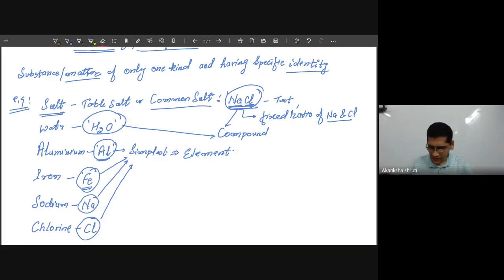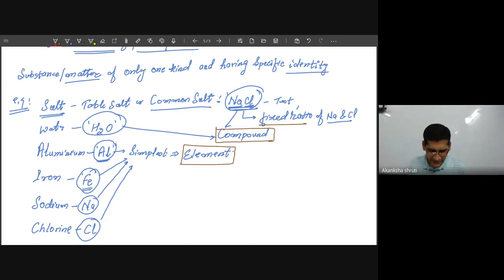Okay, students. So this way we get that a pure substance can be either an element, where the simplest substance is present, or these simplest substances combine in a fixed ratio to form a new kind of substance called a compound.